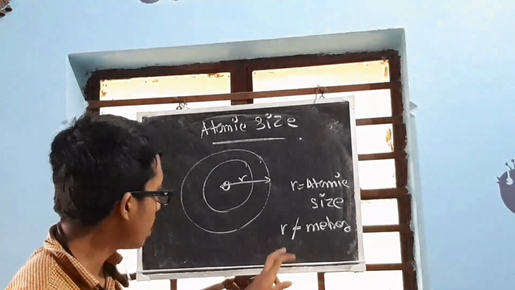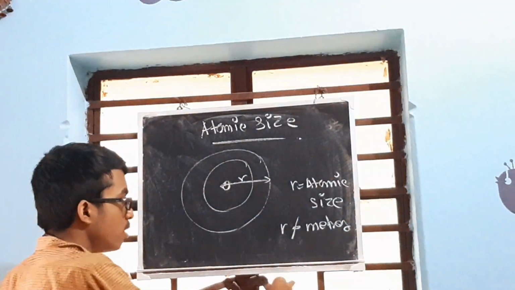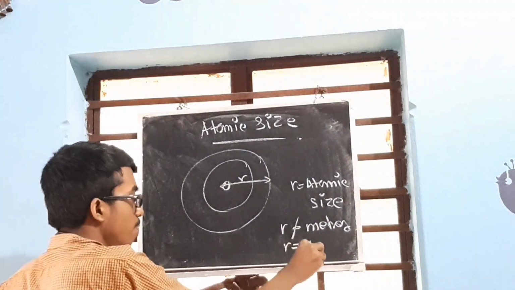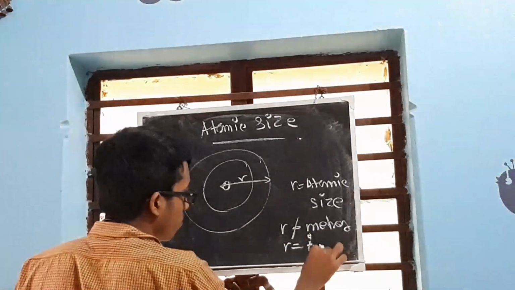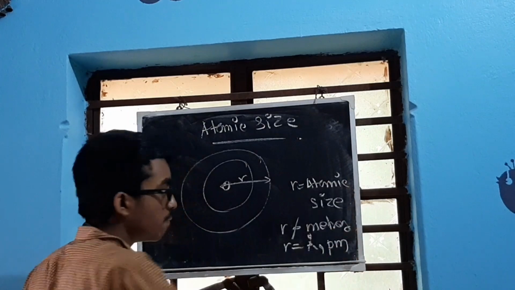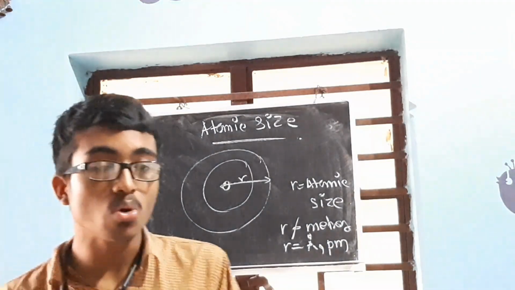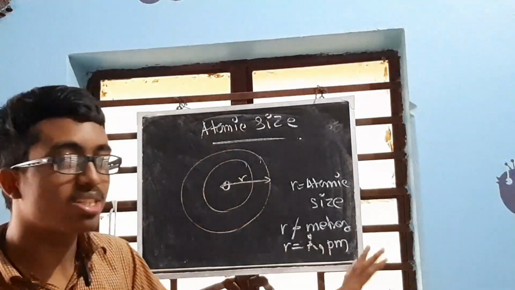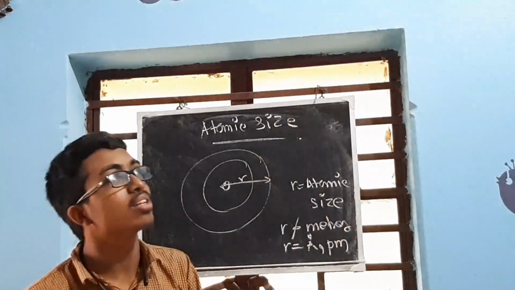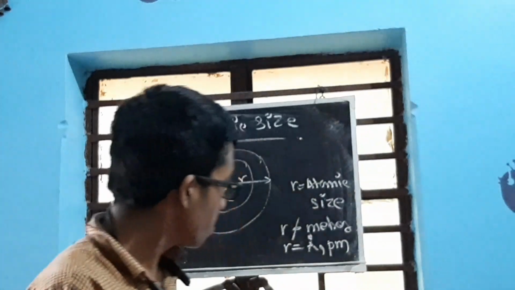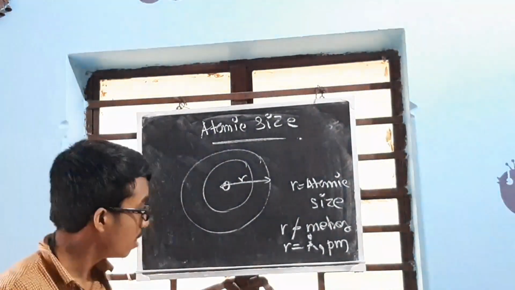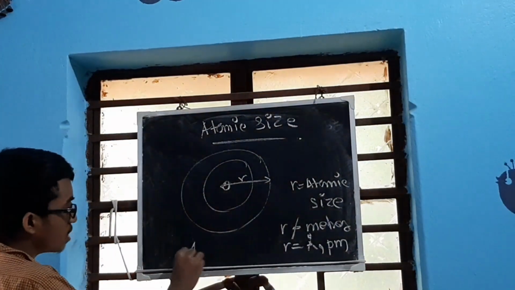So instead of writing r something in meter, we use the unit angstrom, or we use the unit pm. That is picometer. Picometer is written as pm. It's not that pm what you're thinking. It is not like that. So it's picometer. Relation between SI units.